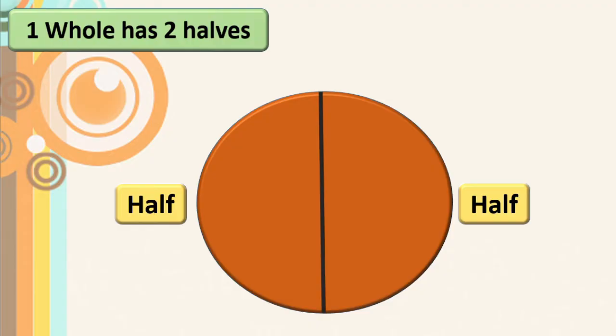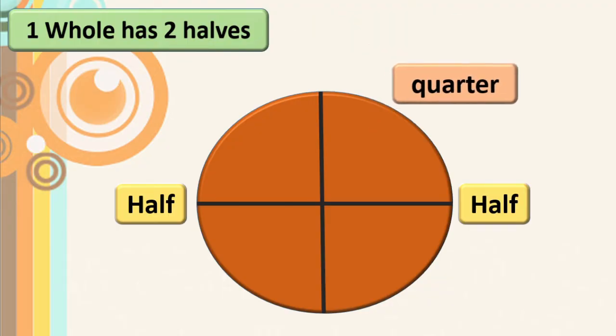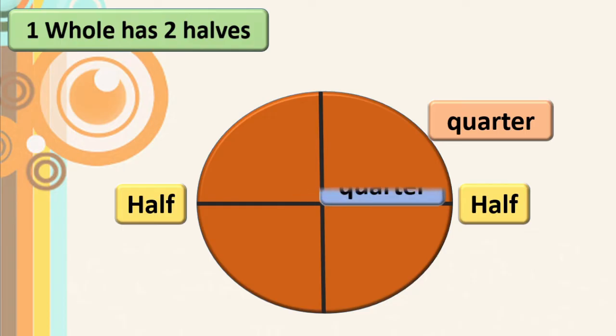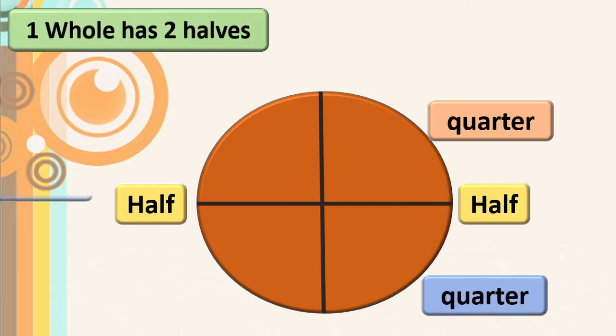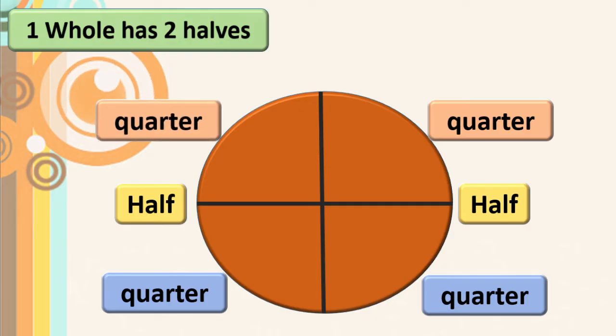Okay, now the same circle we will cut into 2 more parts. See here, half we have cut again into 2 parts. Both the halves we have cut into 2 parts. Now we got 4 parts which are exactly the same in shape and size. Then they are called a quarter. This is 1 quarter, this is 2nd quarter, this is 3rd quarter, this is 4th quarter.